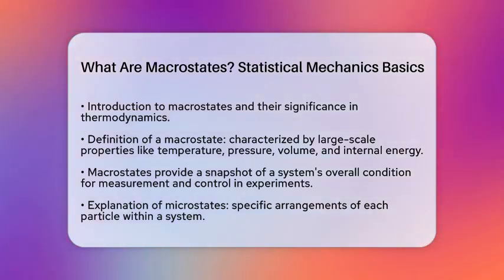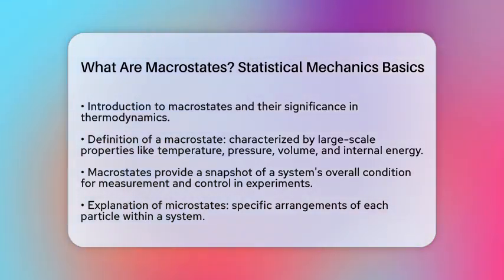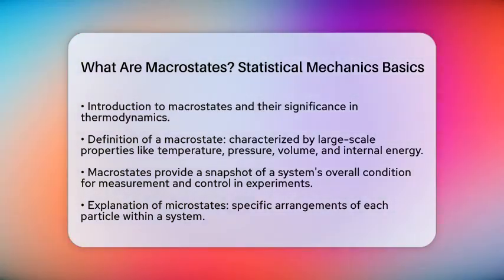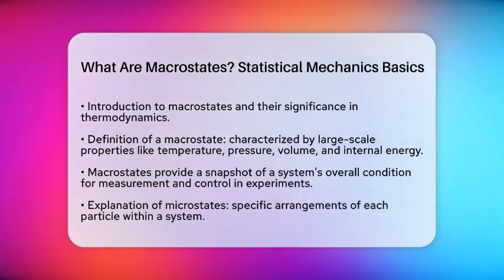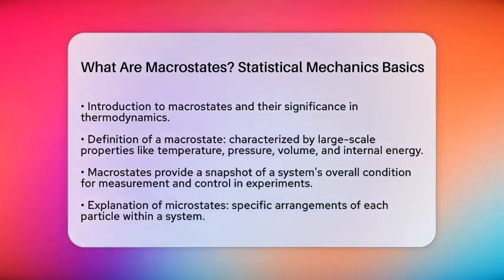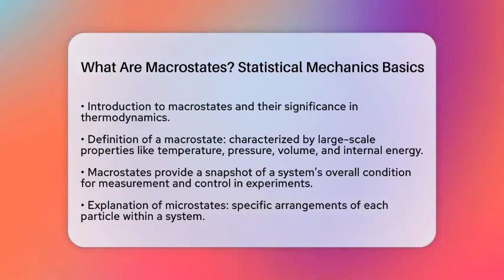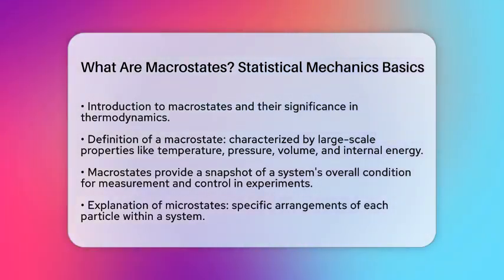A macrostate is essentially a way to characterize a thermodynamic system based on its large-scale properties. These properties include temperature, pressure, volume, and internal energy. They give us a snapshot of the system's overall condition that we can measure or control during experiments.